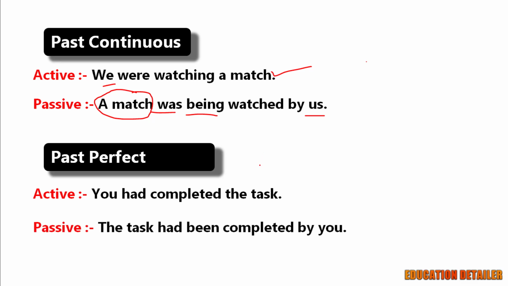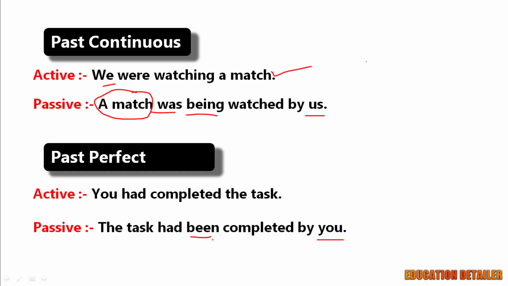The task had been completed by you. In passive voice, the second person you doesn't change its form. It remains you. And of course, been is used in perfect tense. One more thing to tell you, don't worry about the structure. Be here till the end. I will show you the structure of each type of tense in the end.